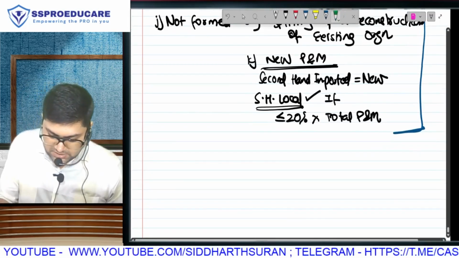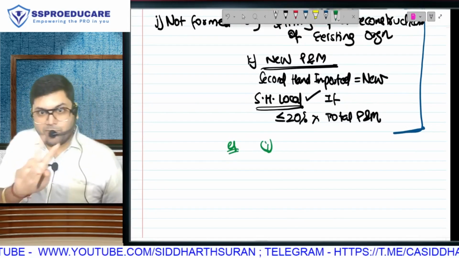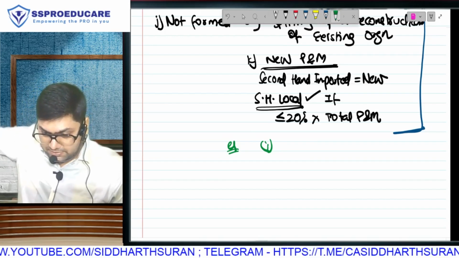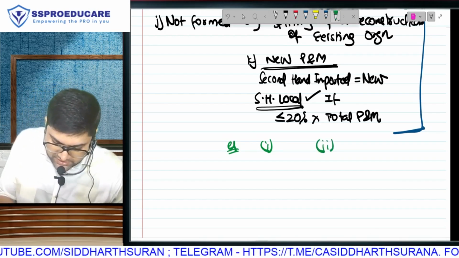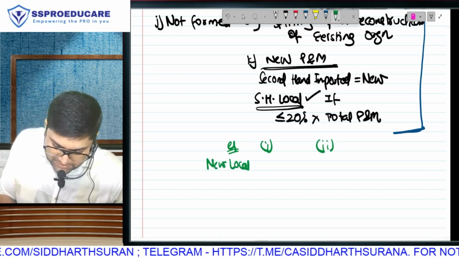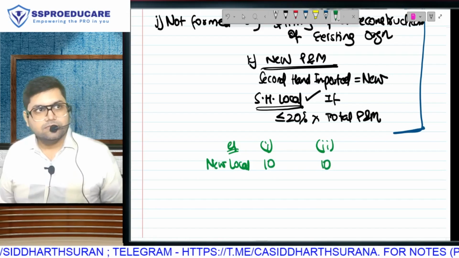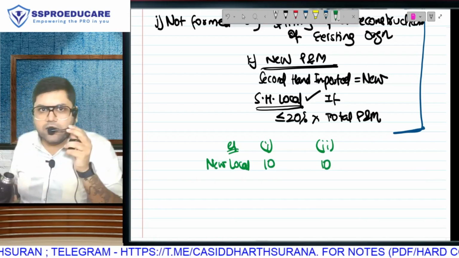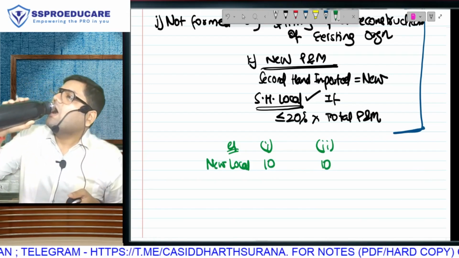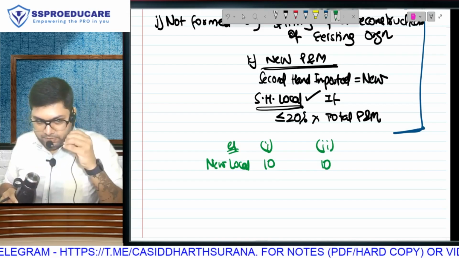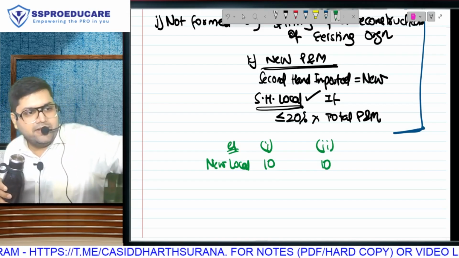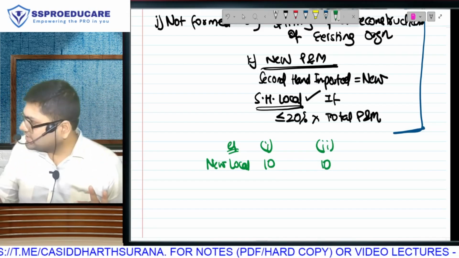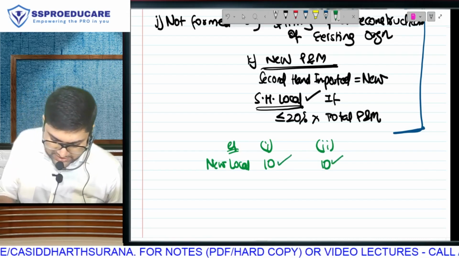I will give you two examples. Try to understand. The common point is that company and cooperative society both are covered here, so that is why I am writing in the center. Case 1. I have acquired new local plant and machinery of 10 lakh rupees. Is it allowed? Eligible? We do not have to check the 20% limit, because we have to check only in second hand and this is new. So we don't have to check the 20% condition here. This is eligible, fantastic.